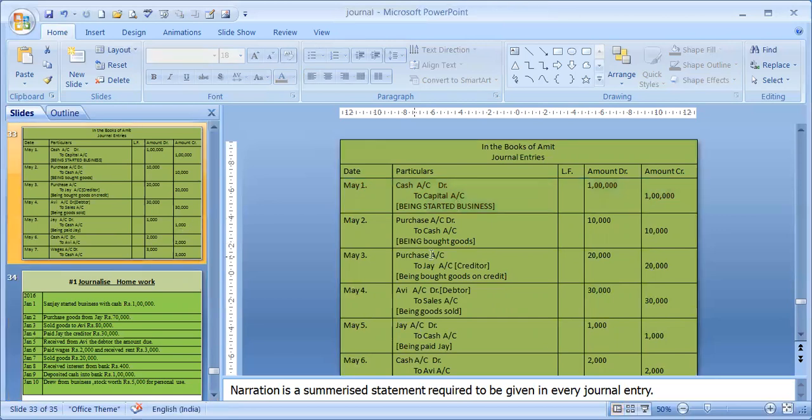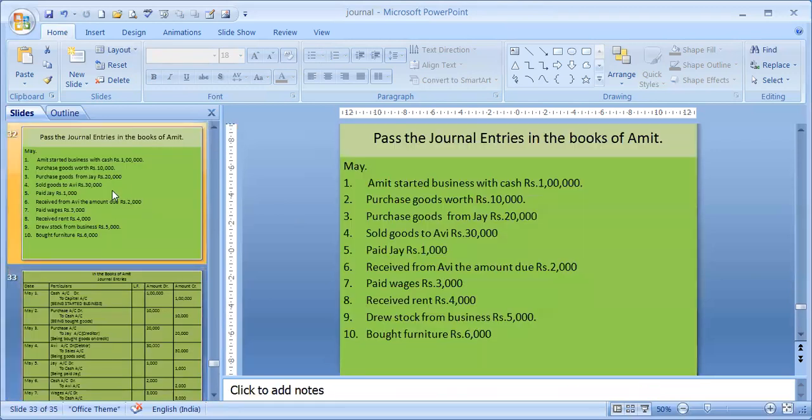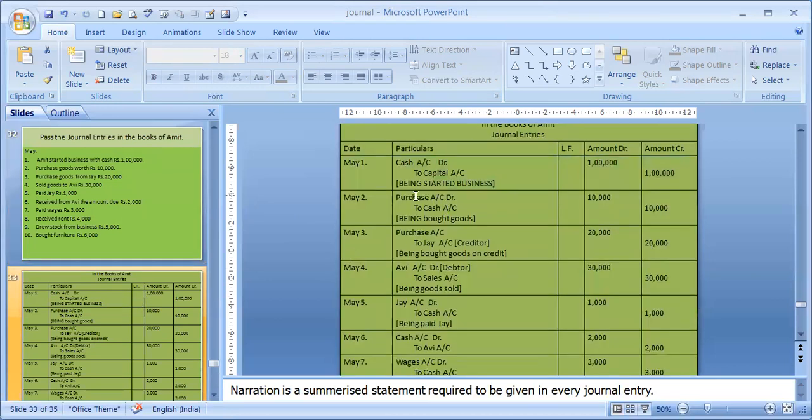Similarly, the next entry is purchase. Purchase goods in cash worth rupees 10,000. So accounts involved are purchase and cash. Purchase account is debited by 10,000 because stock is increasing, or purchase is an expense, debit. Cash account credit 10,000. Being bought goods.